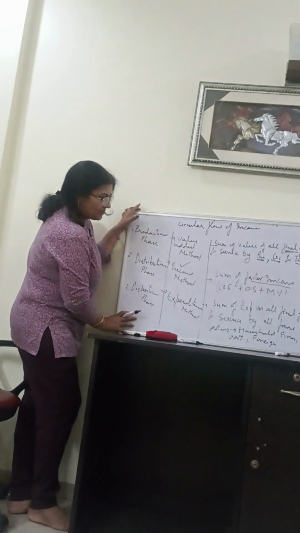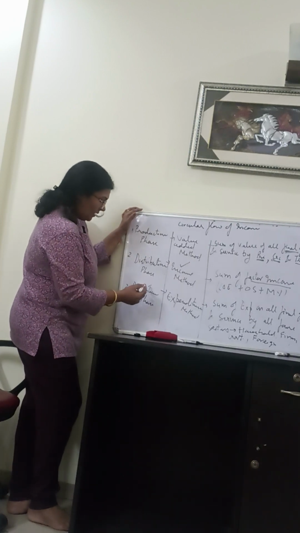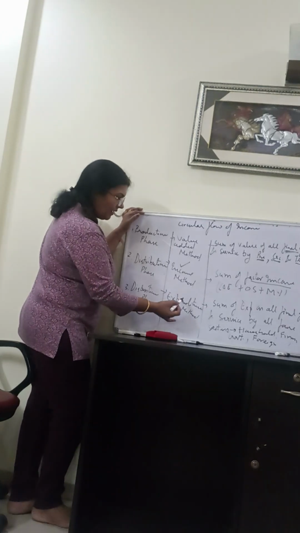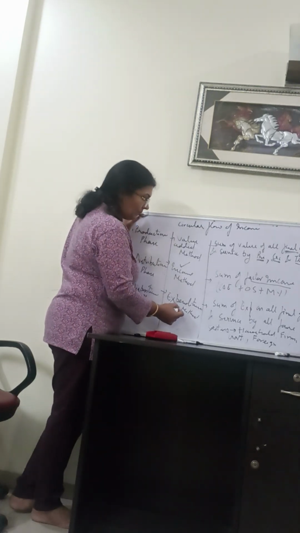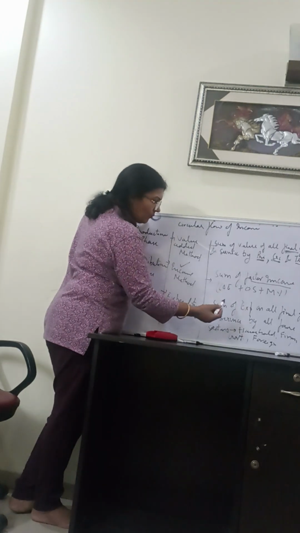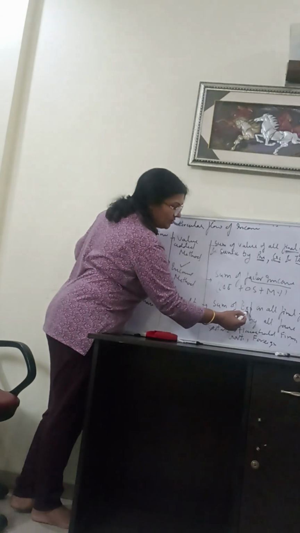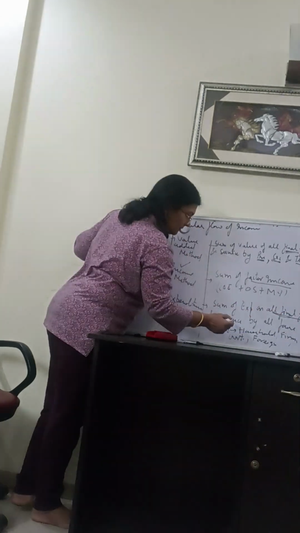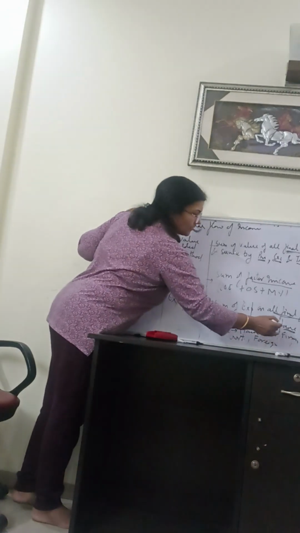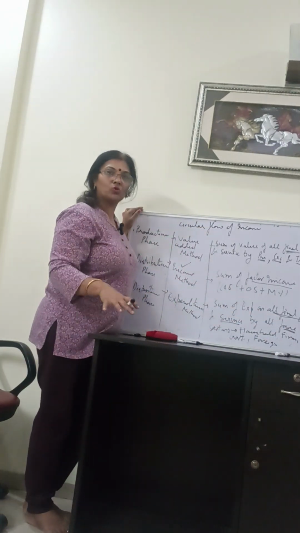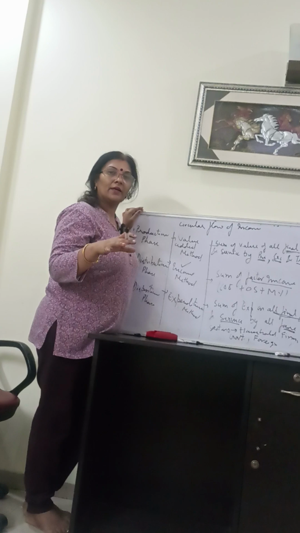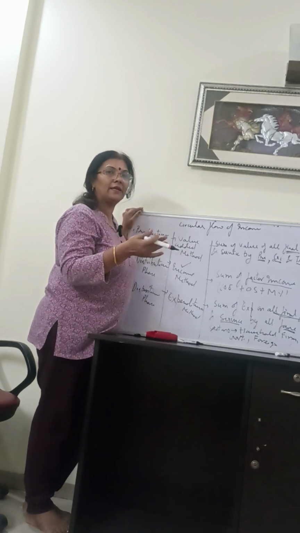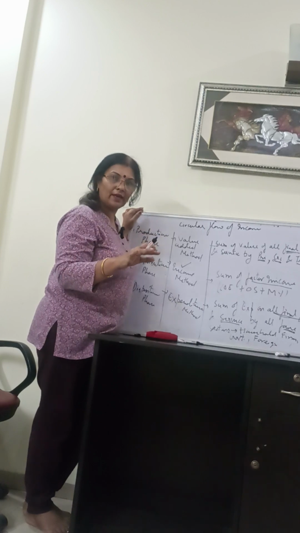Come to the third phase of circular flow of income, which is the disposition phase. Which method are we using? Expenditure method. And what are we adding here? We are doing the sum of expenditure on all final goods and services by all four sectors. Which are the four sectors? Household sector, firm, government and foreign sector. All four sectors are doing expenditure on final goods, which is to be added.